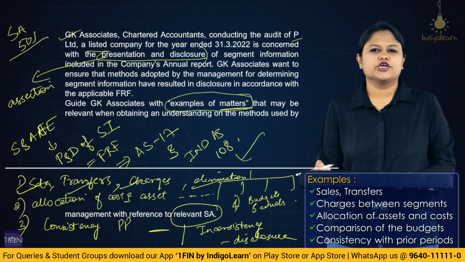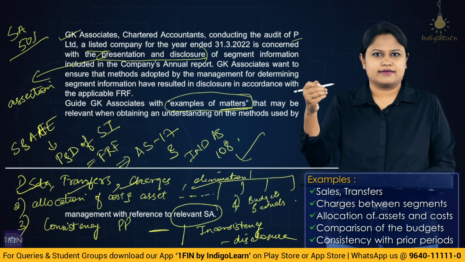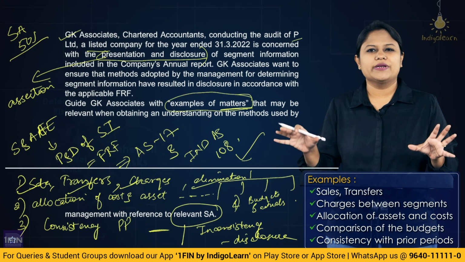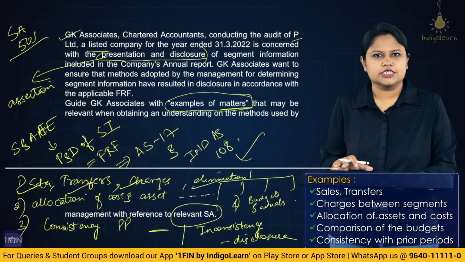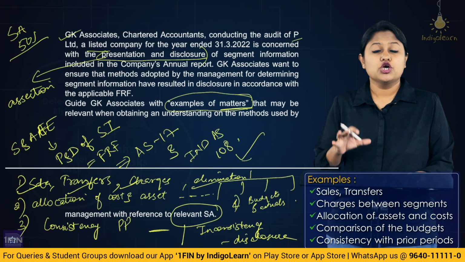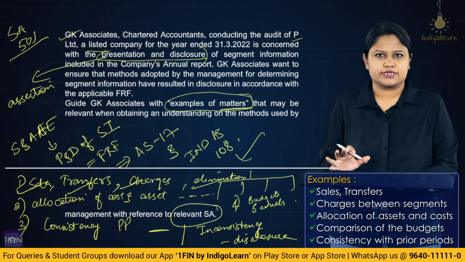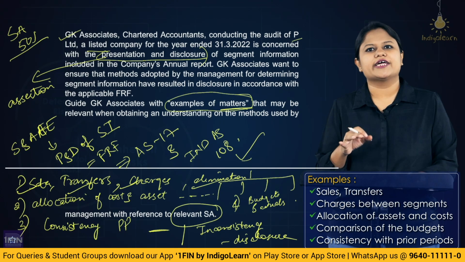For example, you would check the operating profit and sales of particular segment. So from this segment, this was operating profit that was budgeted. So whether it has been properly segmented like that or not. Okay. So these are all the examples of matters which will enable the auditor to understand what is the method used by the management to give the segment information. Whether it is correct or whether it is not. Whether it is as per applicable FRF or not.